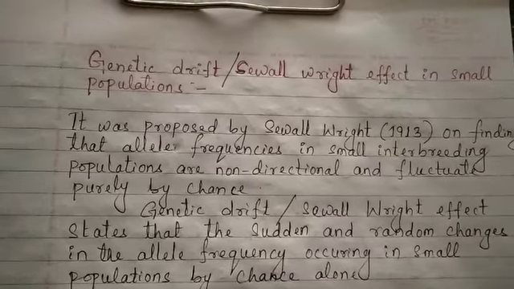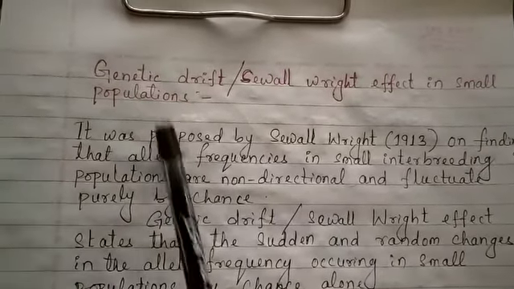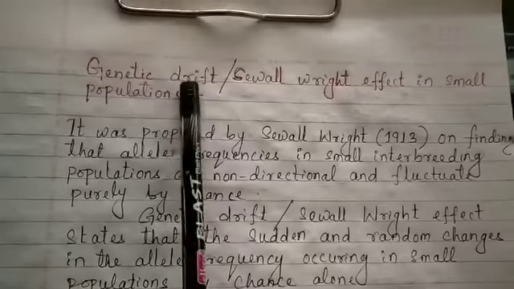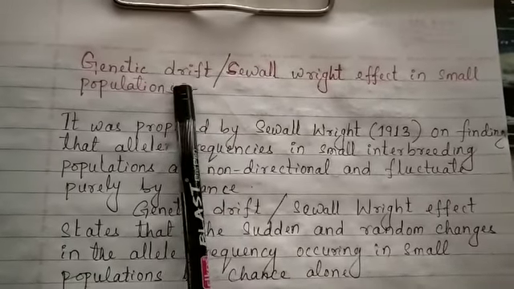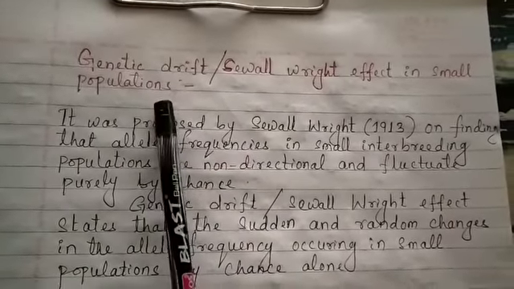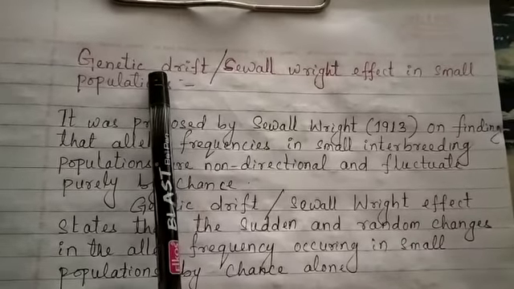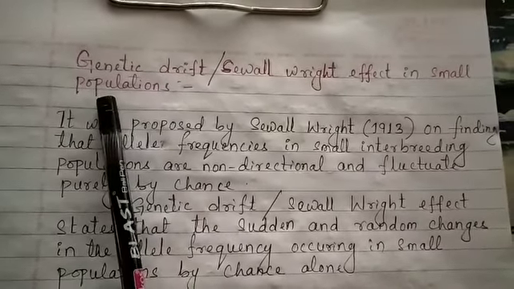Welcome students. Now we are going to learn a very important question, genetic drift. You may get only the definition of this genetic drift or the factors affecting it. We do have two factors which are affecting it. So we can get any one of the factors as a short question also.